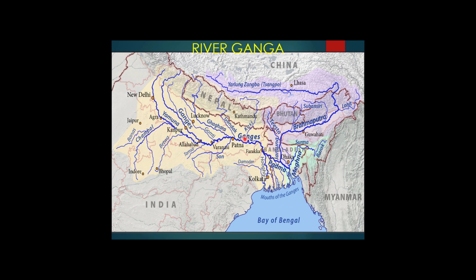The main tributaries which come from the peninsular part of India are Chambal, Betwa and Son. You can see here Chambal, Betwa. These two are tributaries of Yamuna, which ultimately meets river Ganga in Allahabad. And these rivers are originating from the semi-arid areas of the western part of Madhya Pradesh,